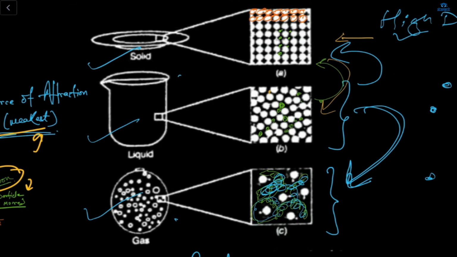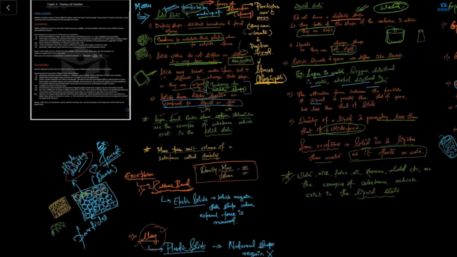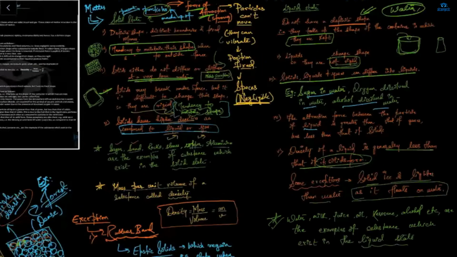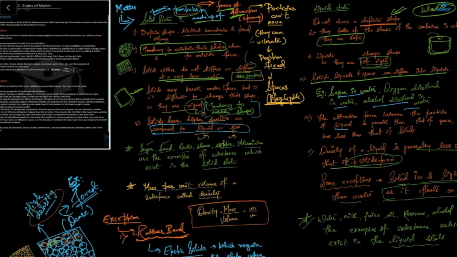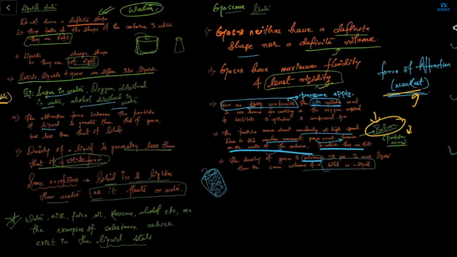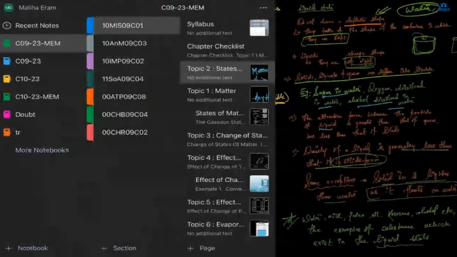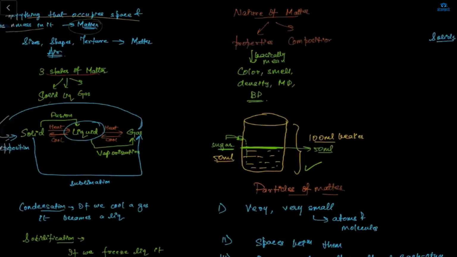Because the molecules are very tightly packed and then they have less spaces between them. Yes, very good. So this part is clear: solid state, solid, liquid, gas, density, rigidity. Clear? Yes, ma'am. What is the formula of density? Mass per unit volume. Yeah, M by V, mass by volume. Yes, ma'am. Now here also some points.